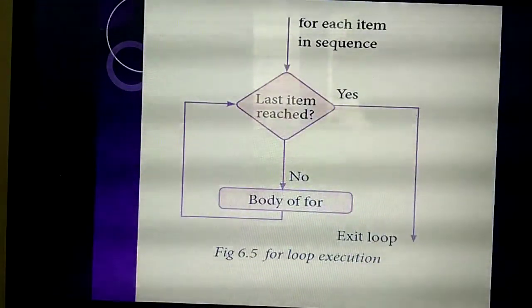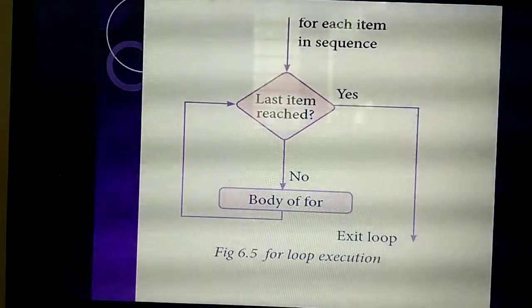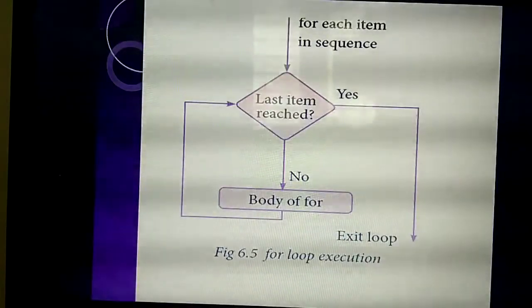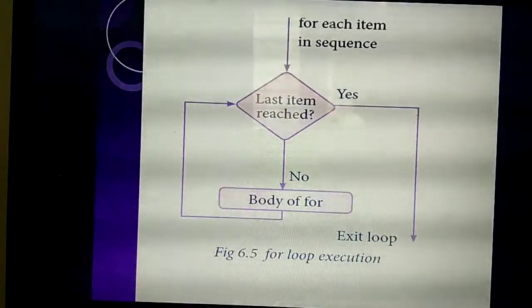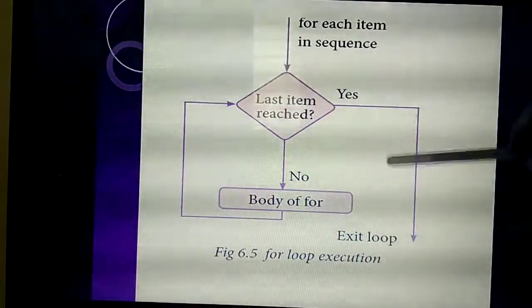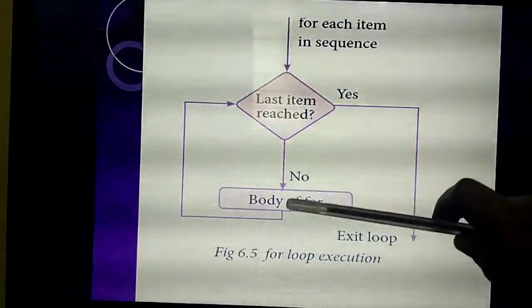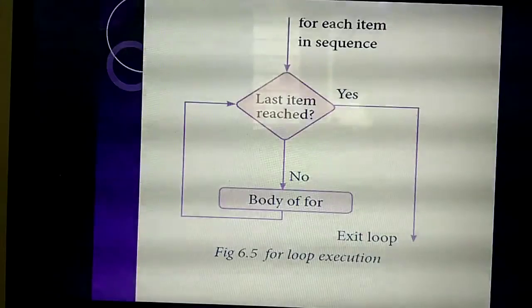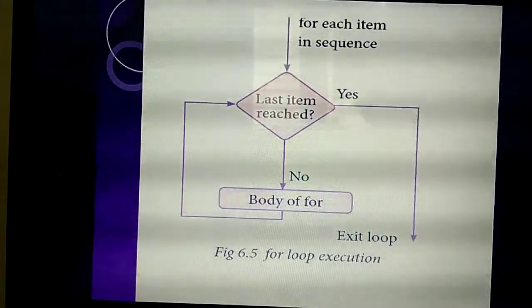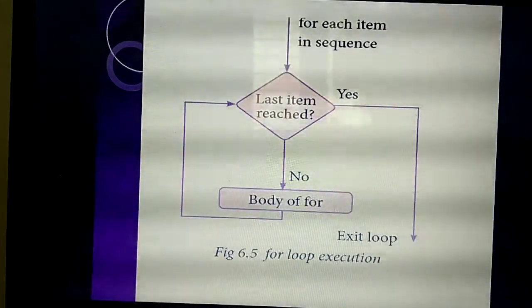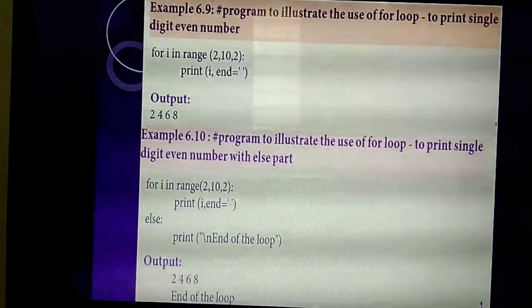Understand? For example, in the last example we have seen, the last value was 30, so it will execute till 29. Till 29 it will execute, then the control comes outside. Before the 29 value it will execute again and again. That is called iteration. Understand? See the example program.